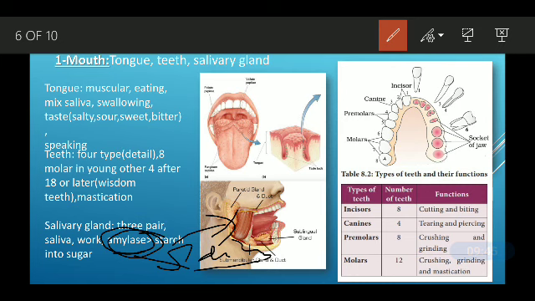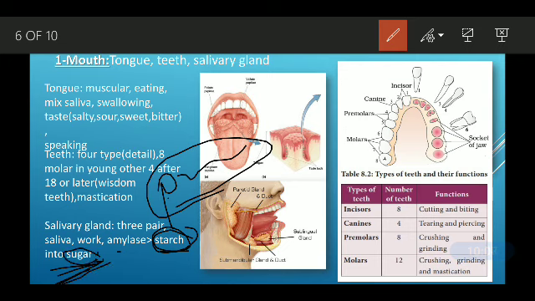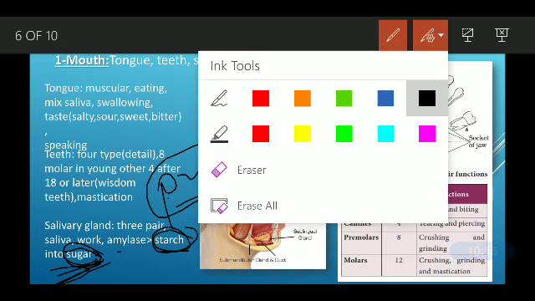So what is the function of this saliva? This amylase acts on starch and converts starch into sugar. Whatever carbohydrate food, like potato, which has starch, whenever you eat potato, that starch is converted into sugar, and this sugar is then absorbed by our body. So that's all here.